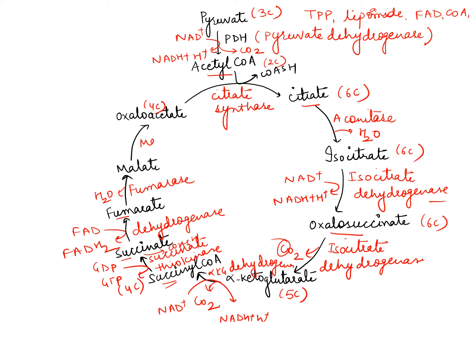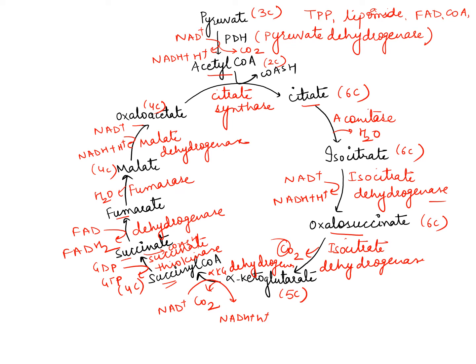Now again, malate in presence of malate dehydrogenase enzyme will be converted to oxaloacetate. Again, this is a 4-carbon compound. It is a dehydrogenase, so there is a conversion of NAD to NADH and H ion. And this oxaloacetate again condenses with acetyl coenzyme A and forms citrate. This is about the TCA or Krebs cycle.